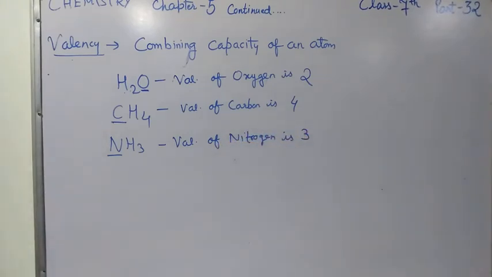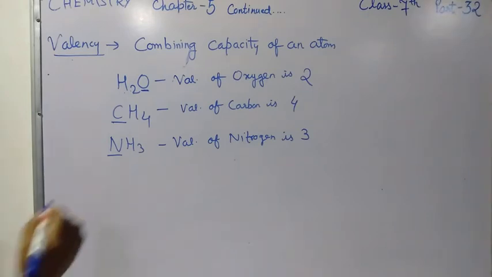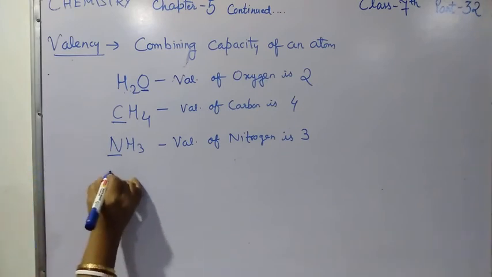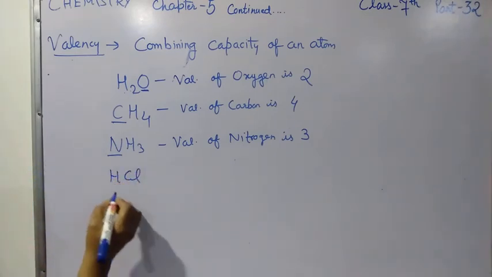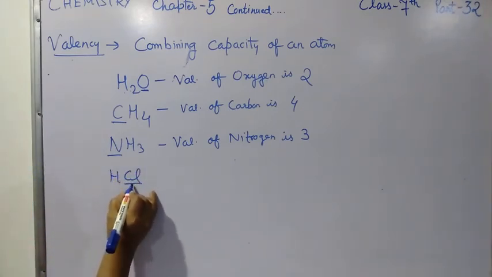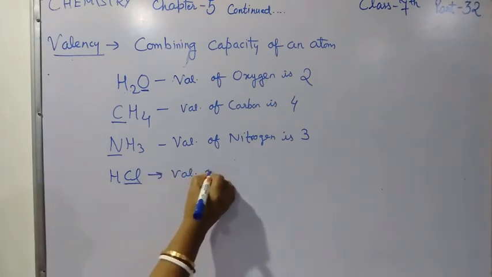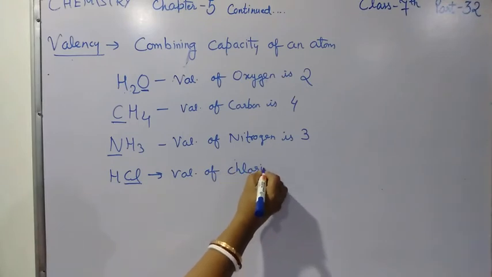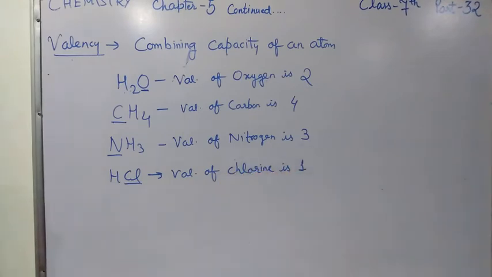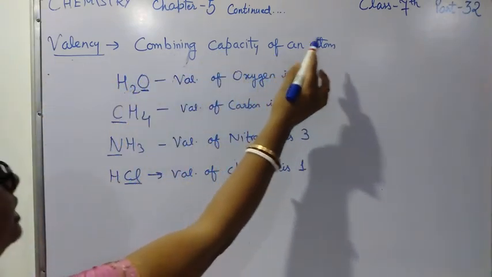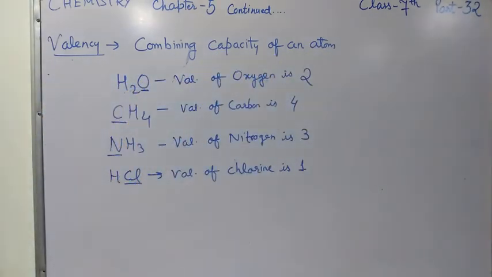The valency of nitrogen is 3. So likewise we can find out the valency with the help of the number of hydrogen atoms combined with the atom. HCl. In this you can see only one atom of chlorine is combining with one atom of hydrogen only. So that is why the valency of chlorine is 1. So we can say that the valency of an element is defined as the combining capacity of an atom of that particular element. So this is about the valency.